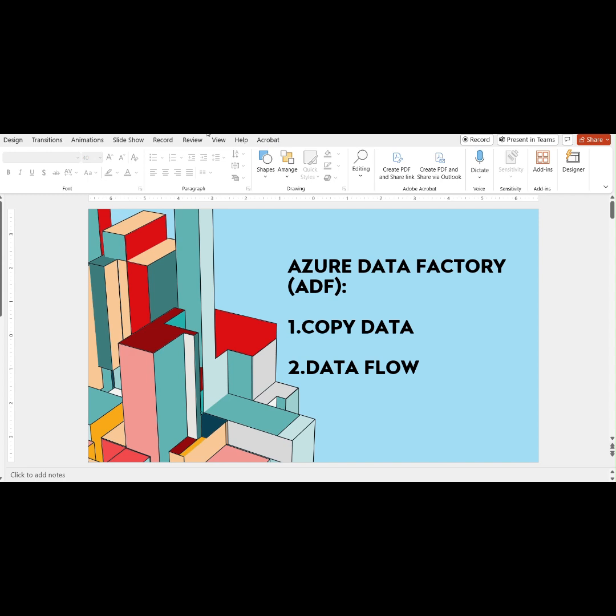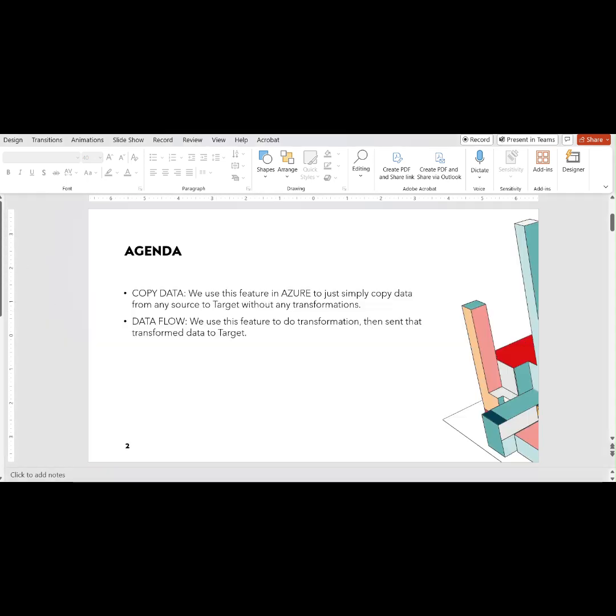So we are going to dive into the next slide. It tells about the copy data and data flow features. In copy data, we use this feature in Azure to simply copy data from any source to the target. Here in copy data, we do not do any kind of transformations. In data flow, we use this feature particularly to do the transformation, and then we send the transformed data to the target in Azure. So let's dive into Azure.